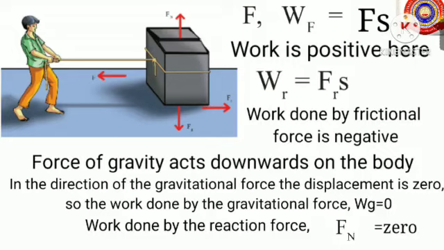So the work done by the frictional force is negative. And can you say in which direction does the force of gravity act on the body? Yes, it is in downward direction. And here the displacement for the body in the direction of the gravitational force is 0. And the work done by gravitational force, that is Wg, equals 0. And we know that for every action there is a reaction. And here the work done by the reaction force, that is Fn, is also 0.